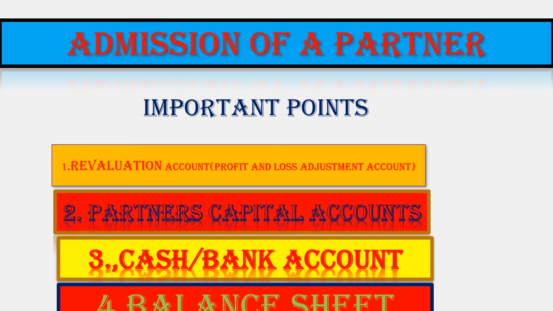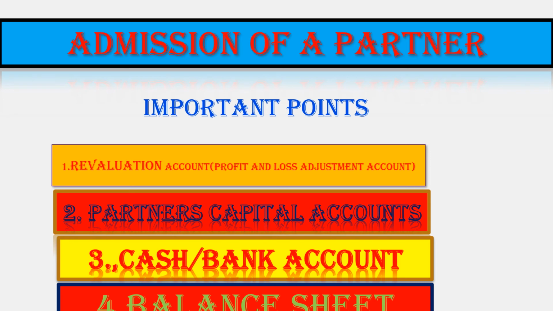Then on the asset side, we will show goodwill, fixed assets, machinery, building, plant, furniture, investments, current assets, cash, banks, and debtors, prepaid expenses, etc. Then we will also show cash at bank. The total of both sides will tally.